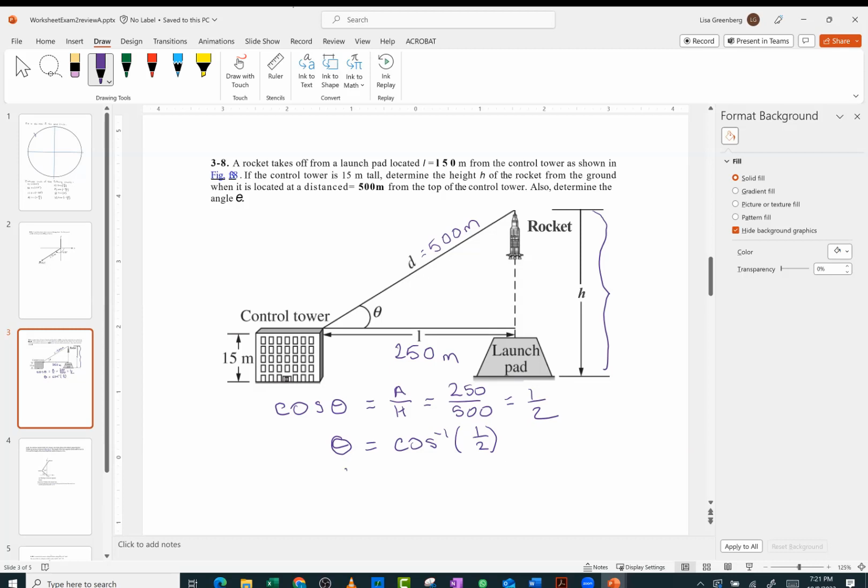So what is that angle? 60. 60 degrees. Okay, perfect. So we already found theta. Theta is equal to 60 degrees.